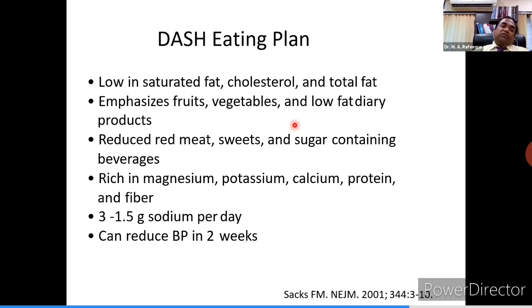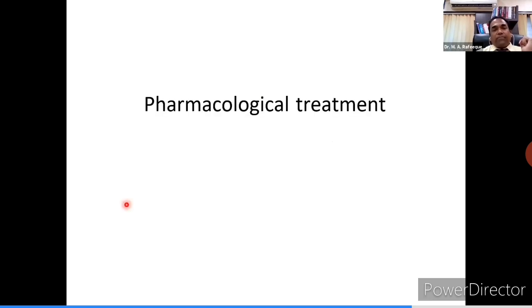It has emphasized much on fruits, vegetables, and low-fat dairy products. It has discouraged the use of red meat, sweets, and sugar-containing beverages. It encourages magnesium, potassium, calcium, protein, and fiber. Sodium recommended is 1.5 to 3 gram. If you apply this eating plan, you can get the results in 2 weeks, at least.